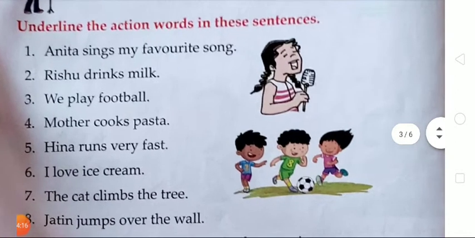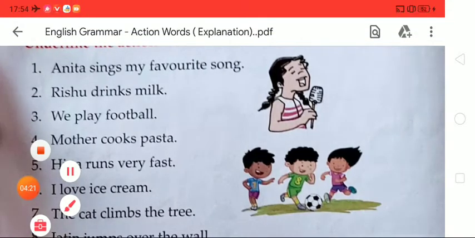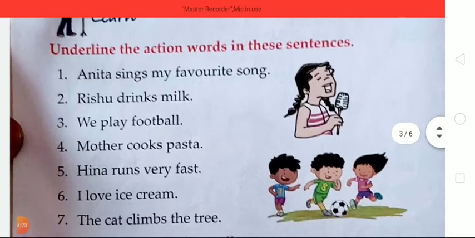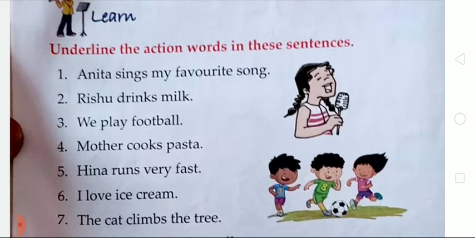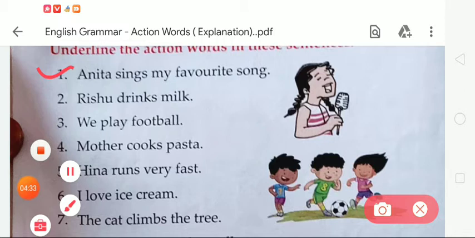Okay students, what will we do in this given exercise? Here it says, underline the action words in these sentences. So we are going to underline the given action words. In the first sentence, there is: Anita sings my favorite song. Tell me which action word is done by Anita. Anita sings. So the word sings is an action word done by Anita.